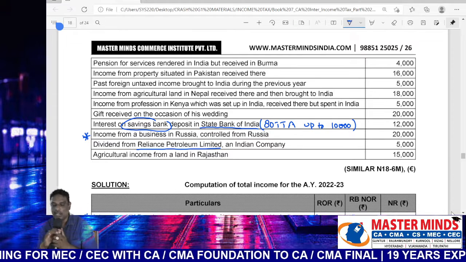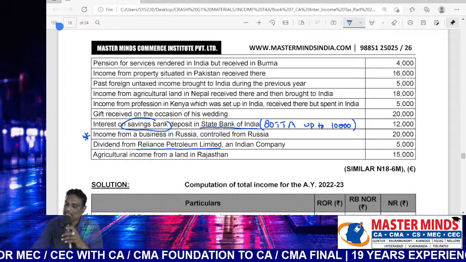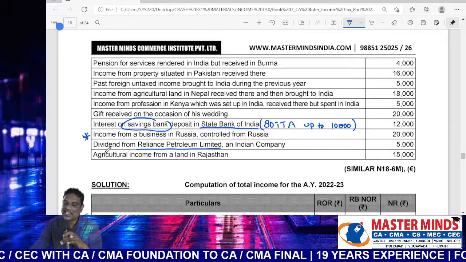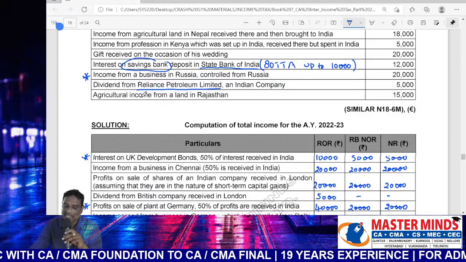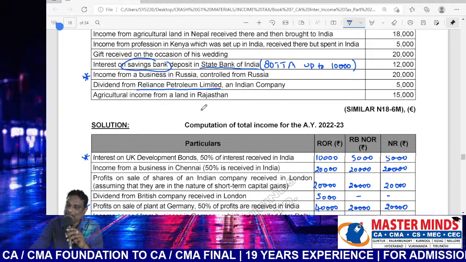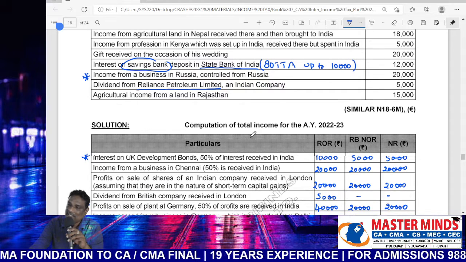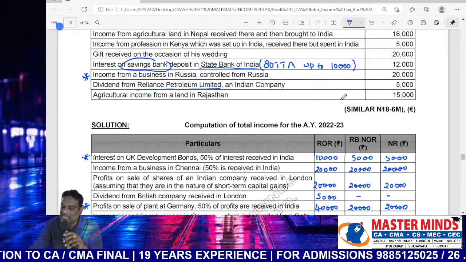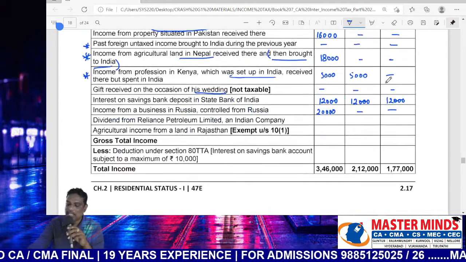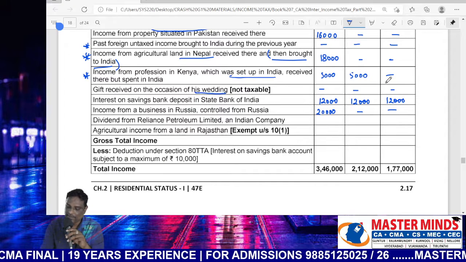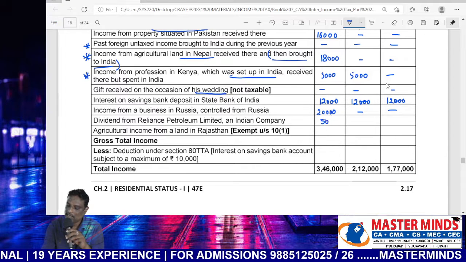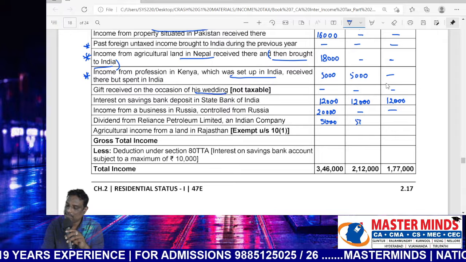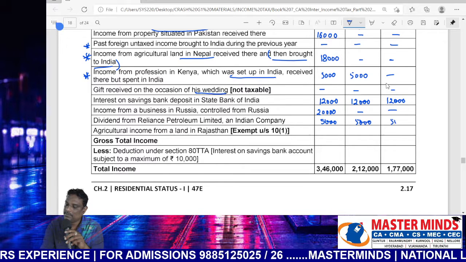Okay. So now tell me, is it taxable or not? Yes, taxable. The dividends are declared by an Indian company. Therefore, the earnings are located in India. Hence, taxable in all cases. Amount of dividends 5,000. Taxable in all cases. 5,000.